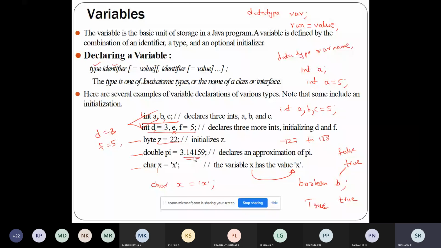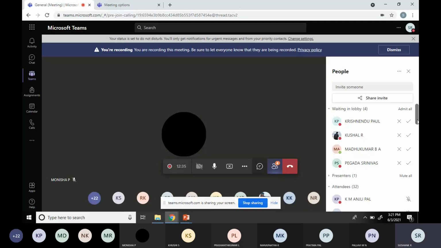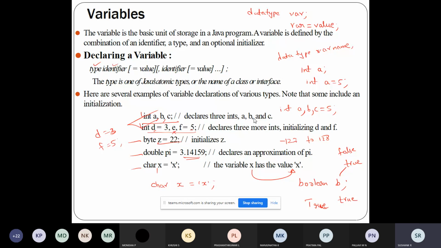Excuse me, yes, many are waiting in the lobby, sir. See, many are waiting in the lobby, right? One second, I'll just check who is waiting in the lobby. These three can contact the respective class teacher, and they will know the reason why they are not being allowed inside the class.